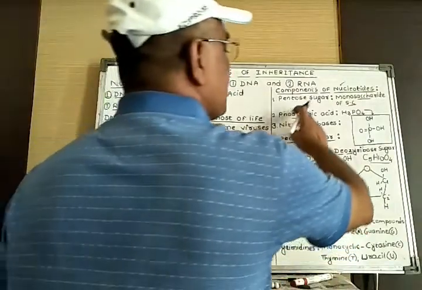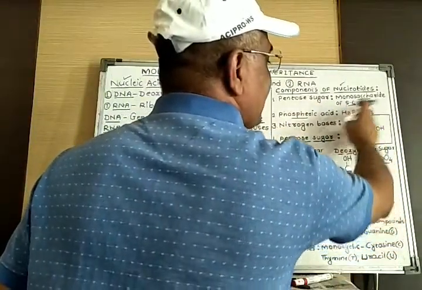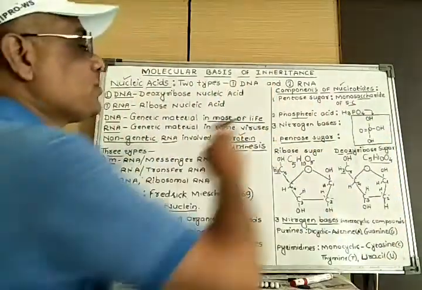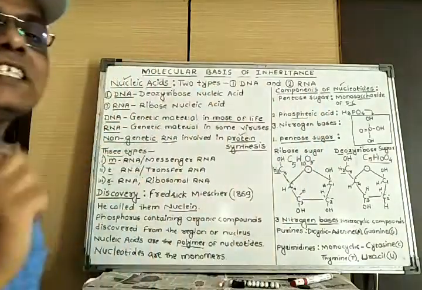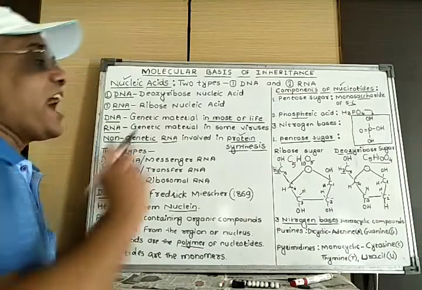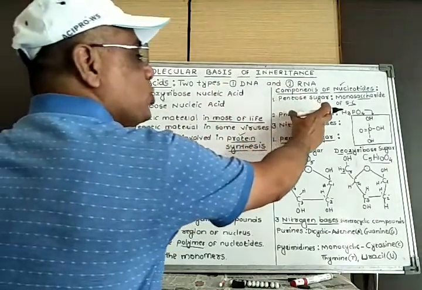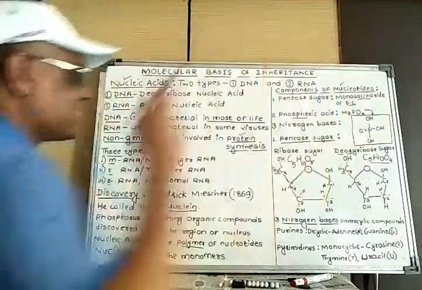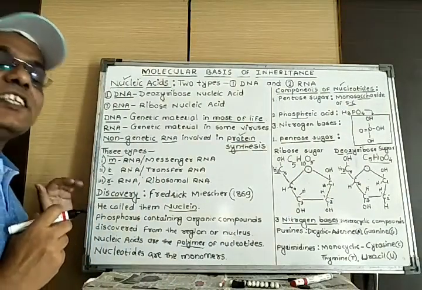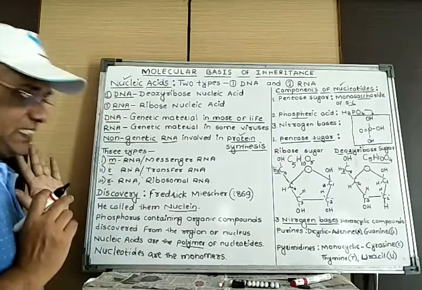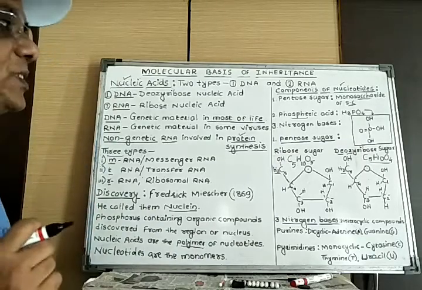That is the structure of phosphoric acid, and it is present in both DNA as well as RNA. And I have already told, due to the presence of phosphoric acid, these molecules are called nucleic acids. Okay, this is about phosphoric acid.